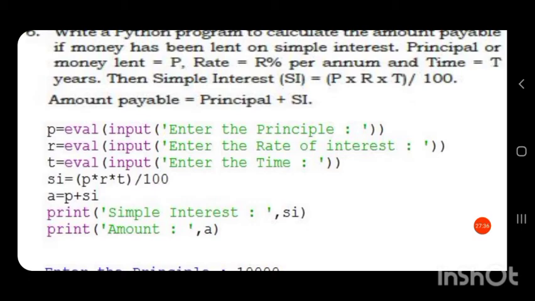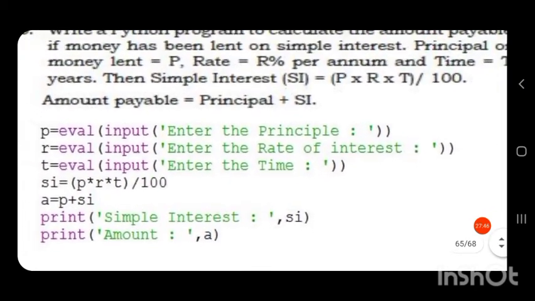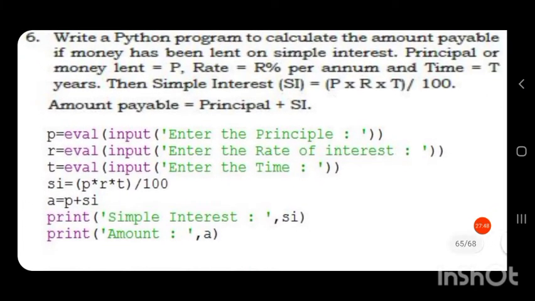This eval function will directly convert it into that particular data type, what the value it got from the input function. If I have given 2.5, it will convert it into float. If I have given 25, it will convert to int. So that is the purpose of eval function.